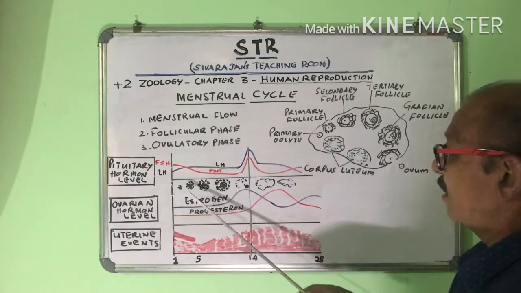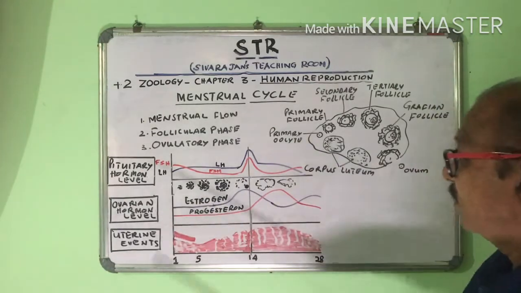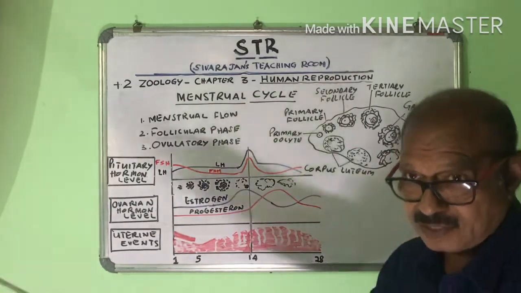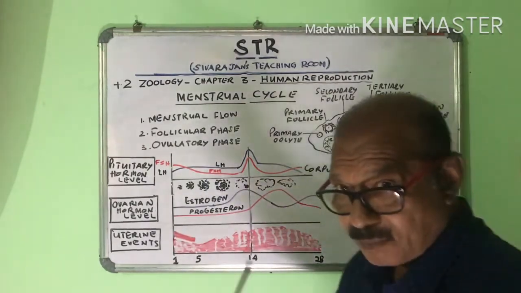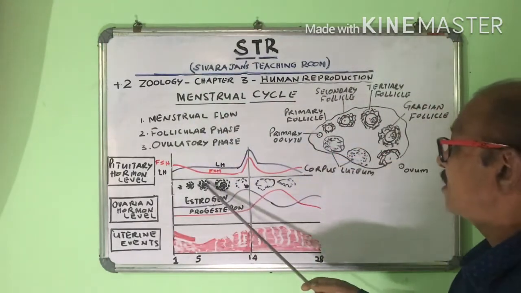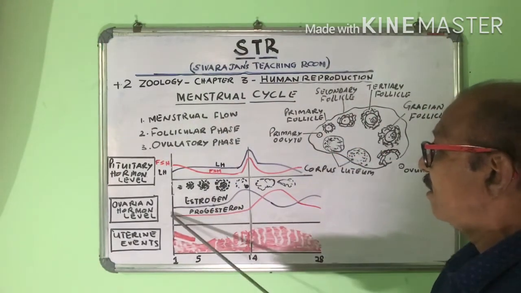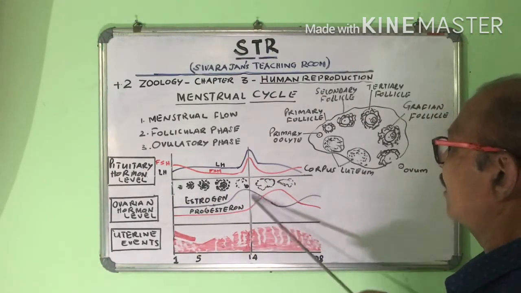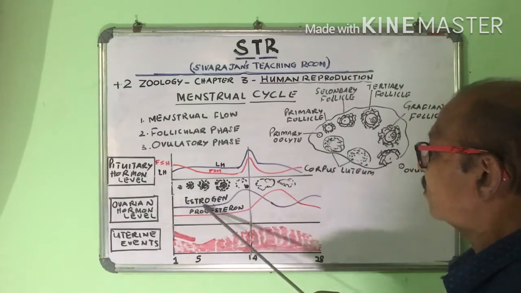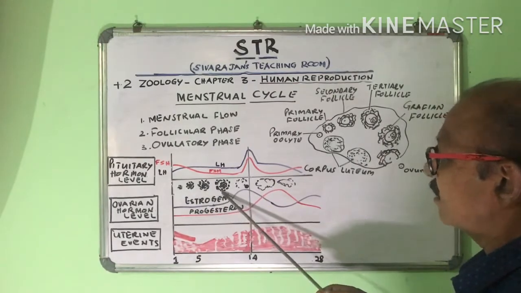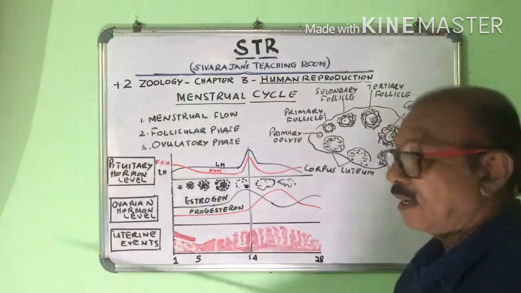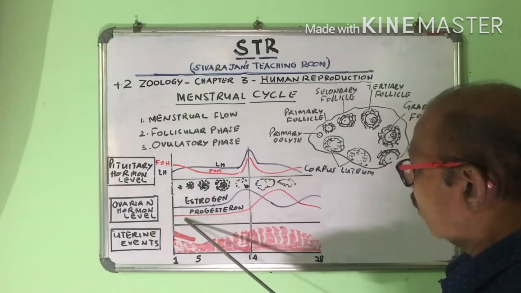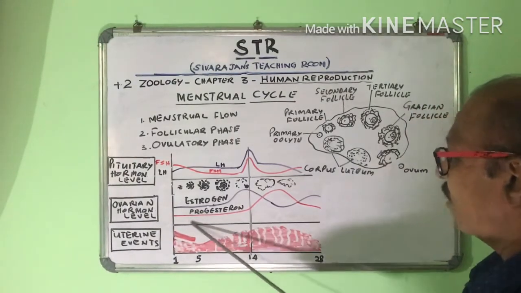During follicular development, the follicles release estrogen. The follicles are developing from primary to secondary to tertiary to Graafian. That means the follicular development is taking place, and when it is taking place, the follicles release estrogen. So from the first day to the mid period of the cycle, the 14th day, the estrogen level is high because the follicles are developing and releasing estrogen. And the level of progesterone is low during the first half period.